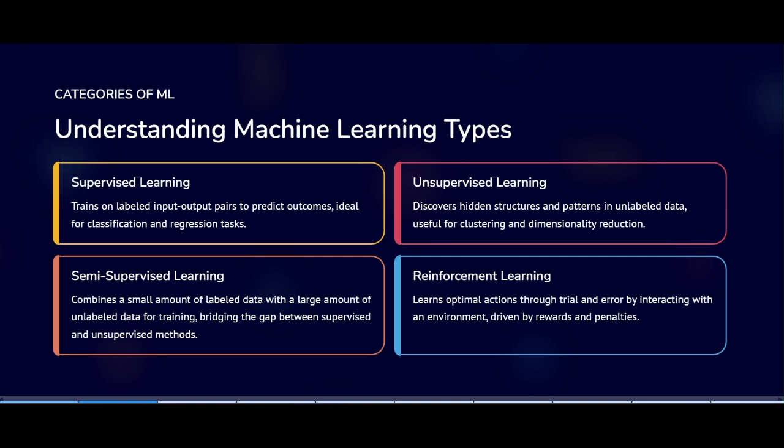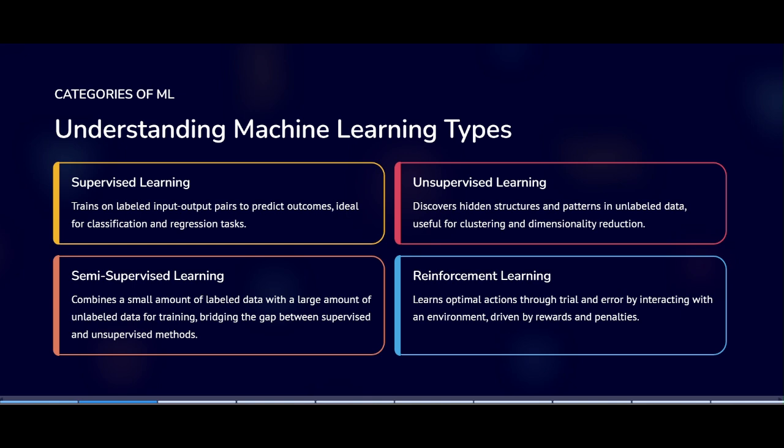When we are training the machine in supervised learning, the input is given as apples, bananas, and grapes, and the output is also mentioned there. So it is called labeled data. It is called supervised learning. In the same way, in unsupervised learning, we give only input. We don't give the output, and the machine predicts the output.